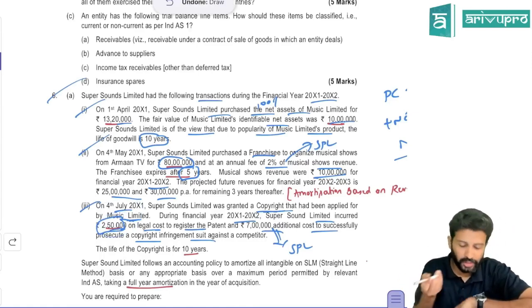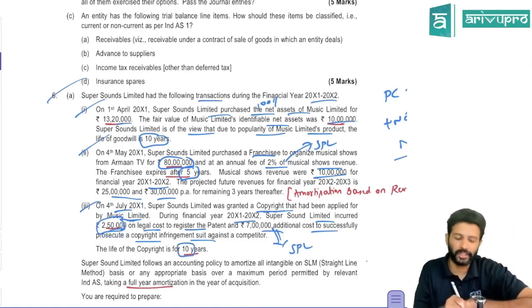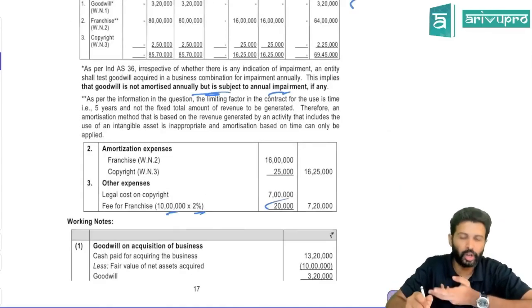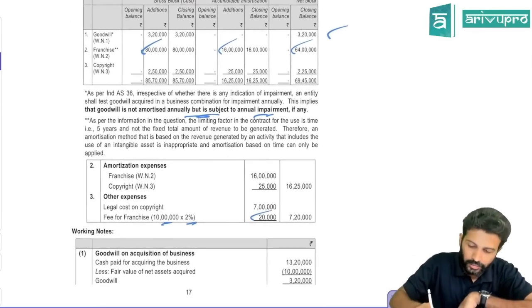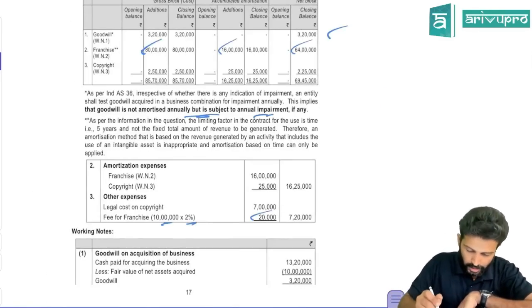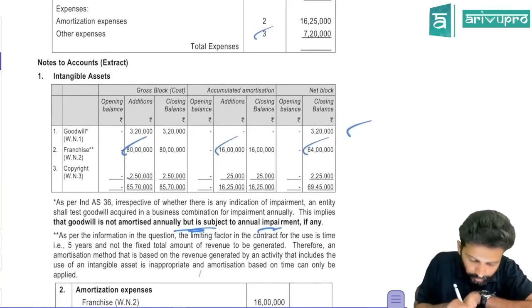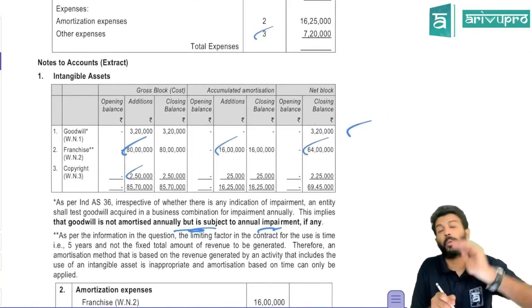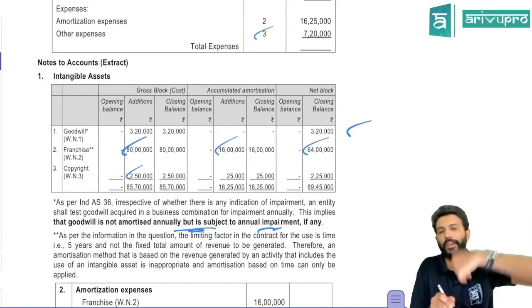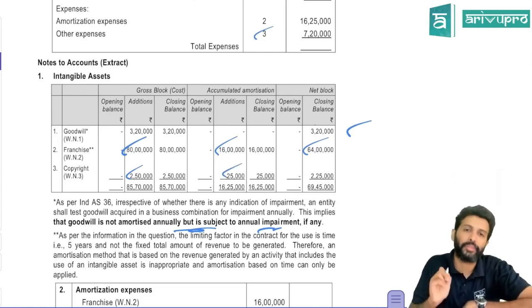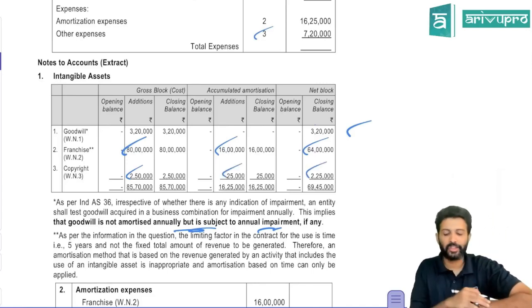That means you have to amortize how much? The life of the copyright is 10 years, they say. So 2,50,000. They have not given the copyright cost, so it's fine. All right. So where is that? Here. 2,50,000 is the registration cost, which will amortize over 10 years. So 2,50,000 divided by 10 will be amortization every year, 25. After amortization, its balance will be 325.